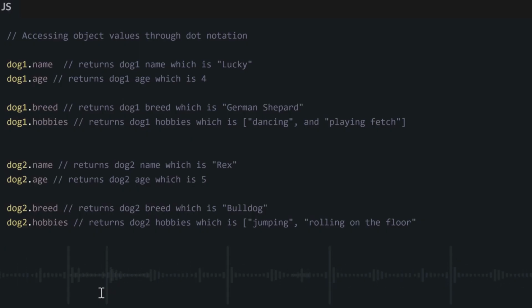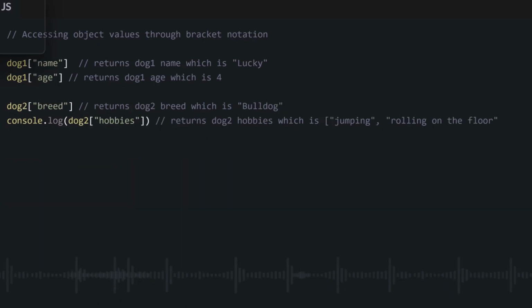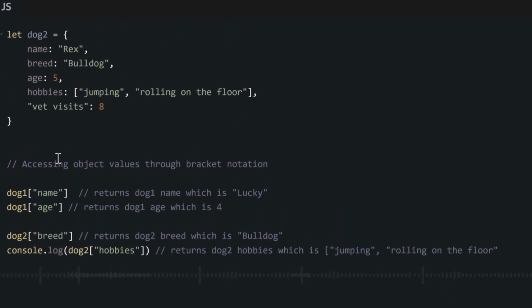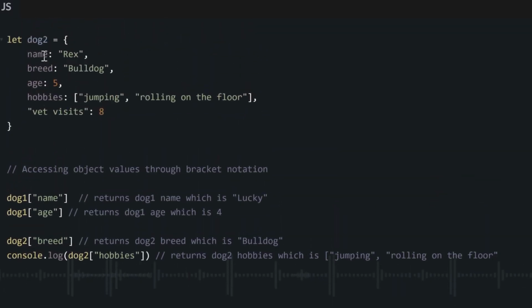The second way now is to use bracket notation. Remember, we use bracket notation for our arrays, but for bracket notation for arrays, we use the position, the number. We represent the position. We start from 0, 1, 2, 3. For bracket notation for objects, you will use the name of the key or the property. So now, if you write the name of our object, open square bracket, close square bracket, and inside this square bracket, we write the key.